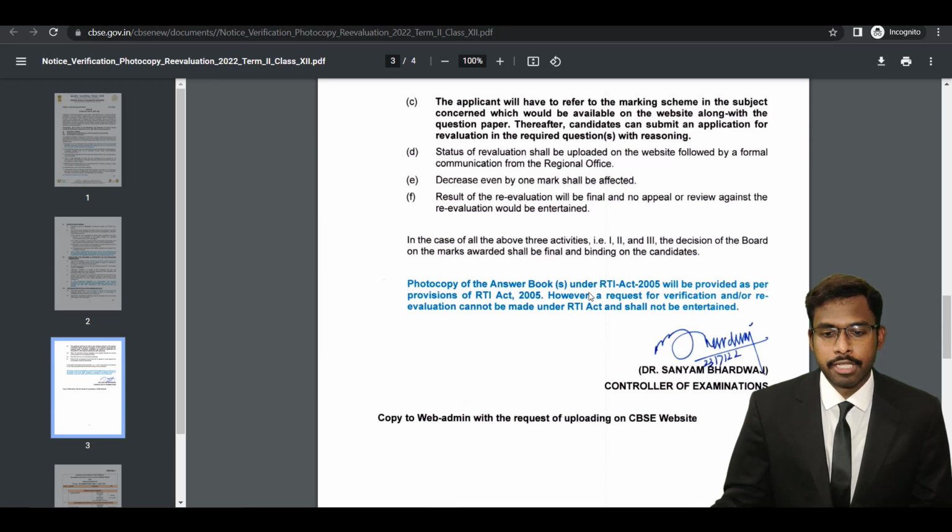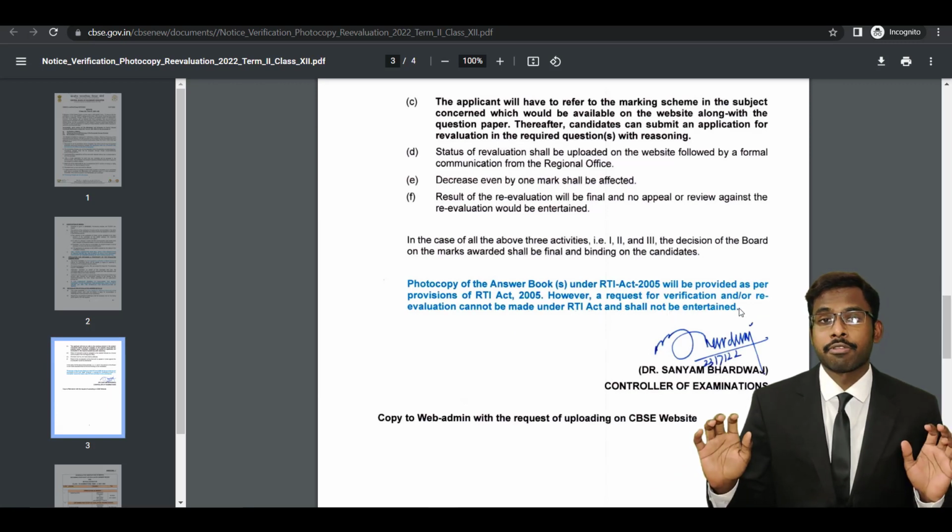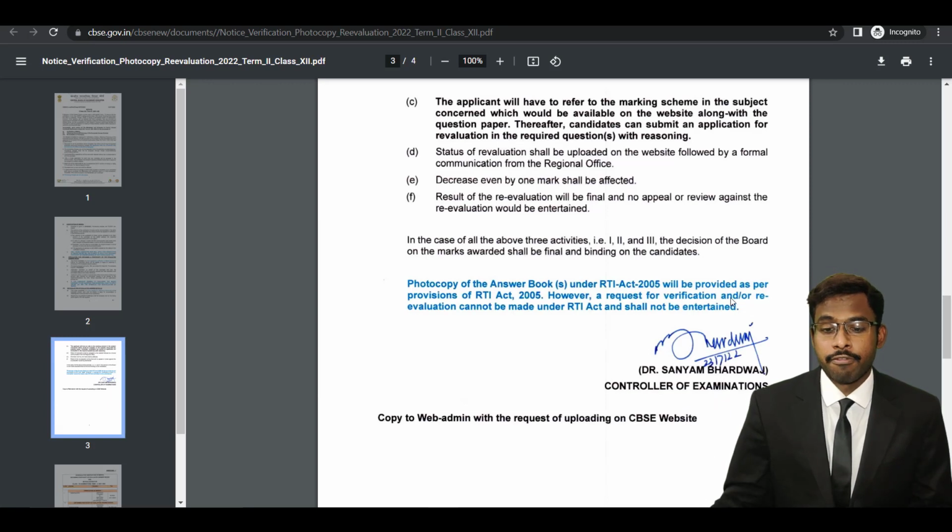Photocopy of the answer books under Right to Education Act 2005 will be provided as per the provisions of Right to Education Act 2005. However, a request for verification and or revaluation cannot be made under Right to Education Act and shall not be entertained. So as per the Right to Education Act, the verification and revaluation will not be given, okay? So that's so important to understand, okay? You can only get the photocopy before applying for revaluation. After applying, they will not be able to give, okay?